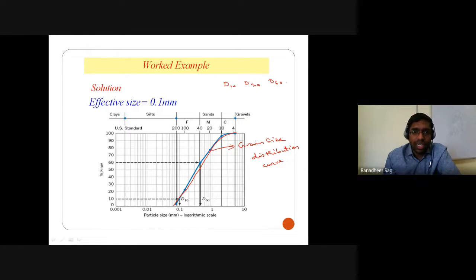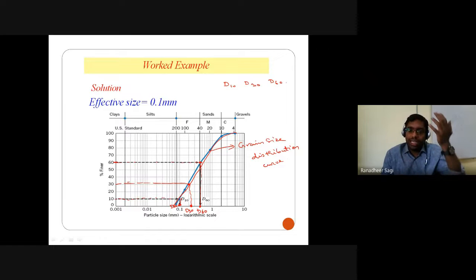So how do I get that? We go to your 60% finer value and extend that point onto your curve. Wherever that point intersects on the curve, that point is projected onto the horizontal axis, which gives you what is called the D60 value of that particular soil. Likewise, for 30% finer, we extend that point onto the curve, and wherever it intersects the horizontal axis, that value is what we call D30. And likewise, for 10% finer particles, what is the corresponding size? It's what we call your D10 value of that particular soil.